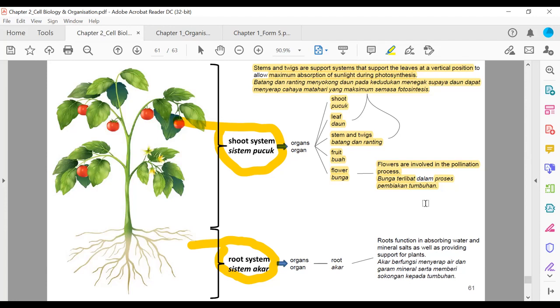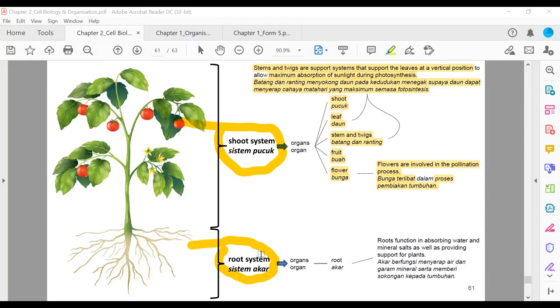It is the place where pollination berlaku, pendebungaan, fertilization occurs in the flower, then producing fruit. Hasil fertilization, they produce fruit. Dalam fruit ada seed, and the embryo is inside the seed. Okay, so that's what flowers do.